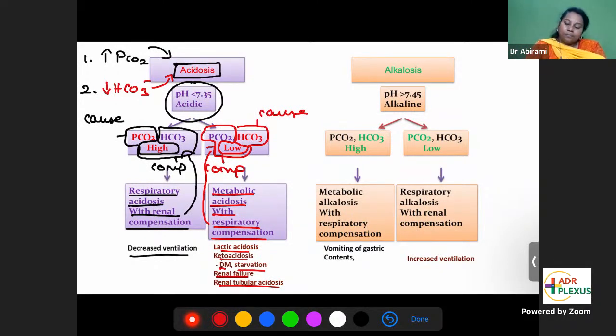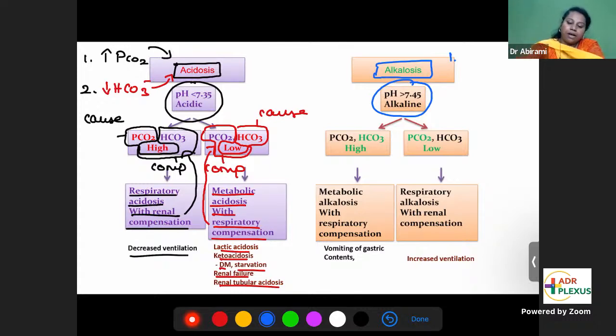So that is acidosis. Now alkalosis. Looking at the question, if the pH value is more than 7.45, then it's called alkalosis. So if you look at the pH and it's more than 7.45, it means alkalosis. Your diagnosis is fixed: alkalosis. What are the causes for alkalosis? The first cause, the direct cause: alkalosis means an alkaline substance is more. What is that alkaline substance? The base. What is that base?